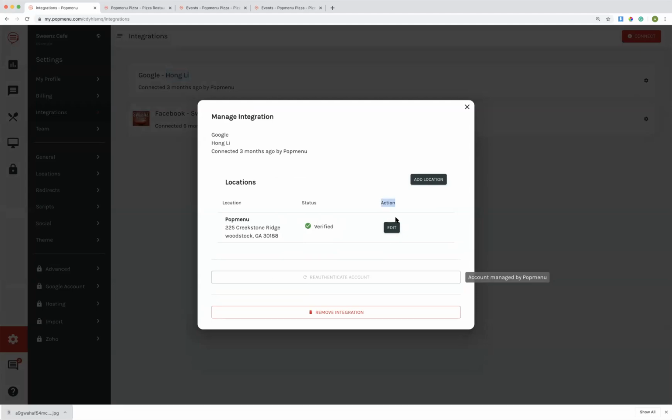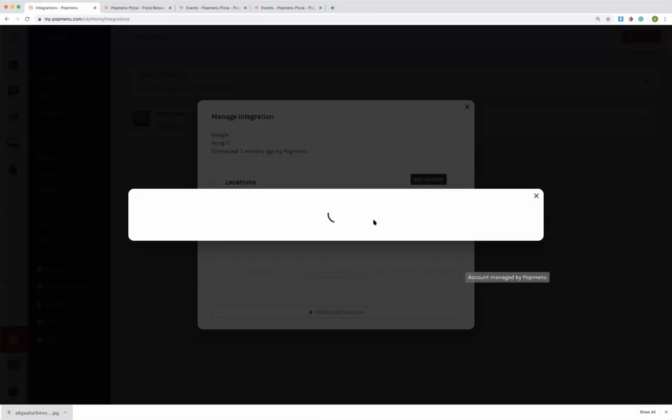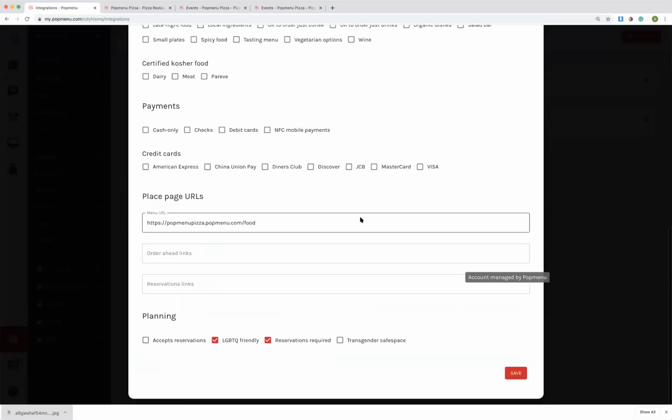And then under action, it will say link location. What you'll do is click link location. This one's already linked, so I can't really show you. It's a very easy process. You'll do the final step of linking. And then once this says edit right here, this shows that your Google My Business is connected to Popmenu.